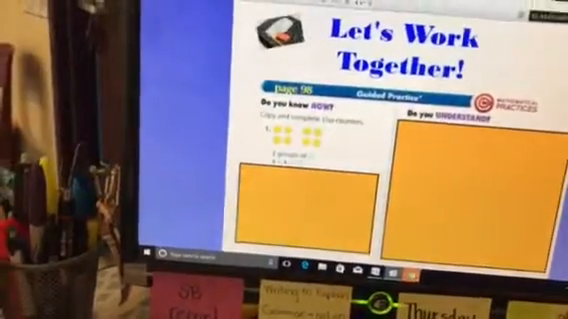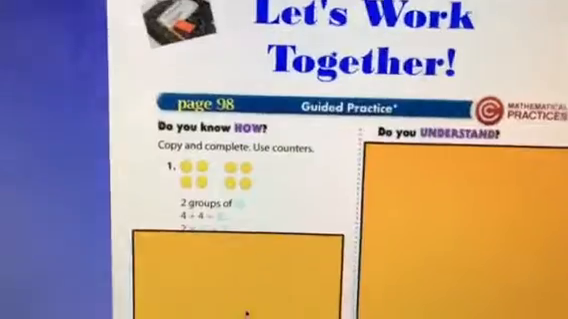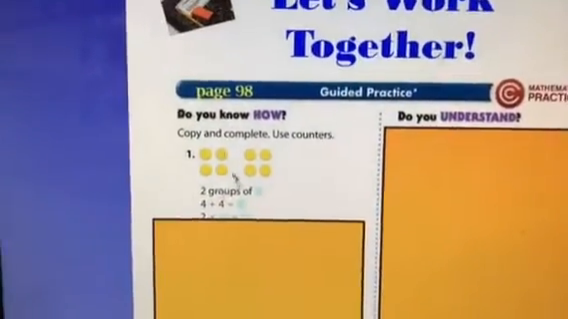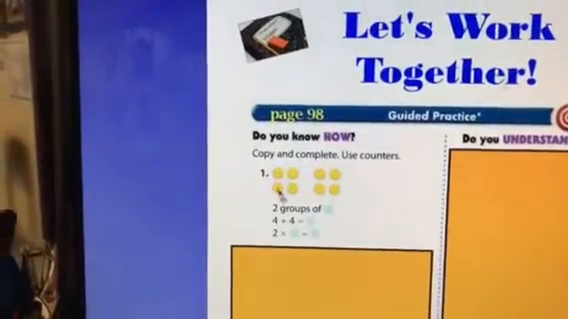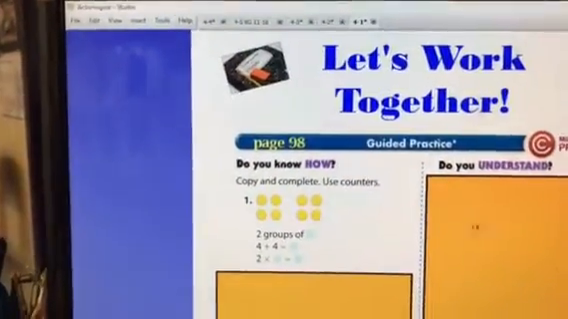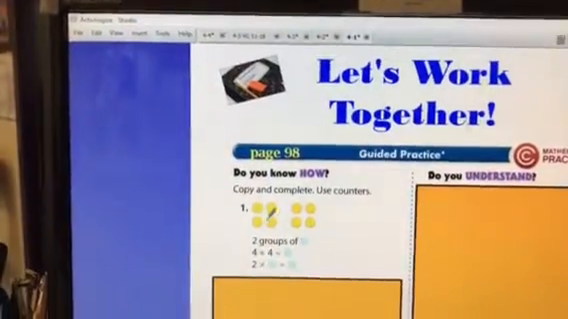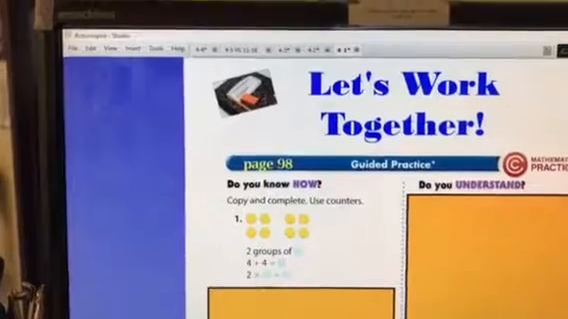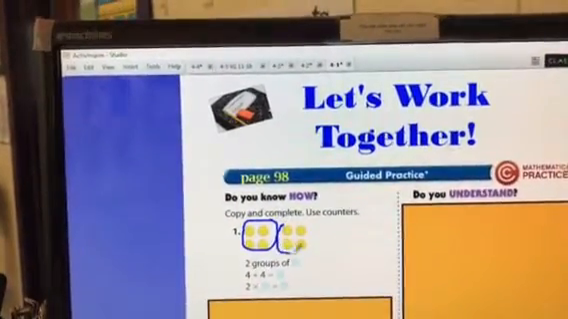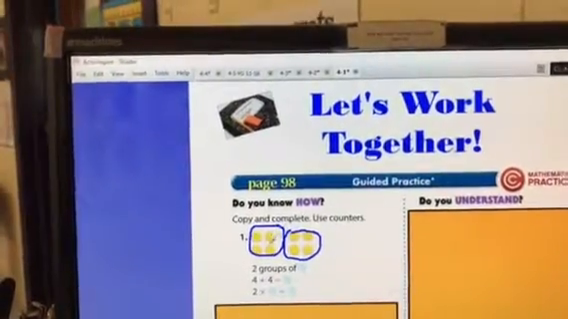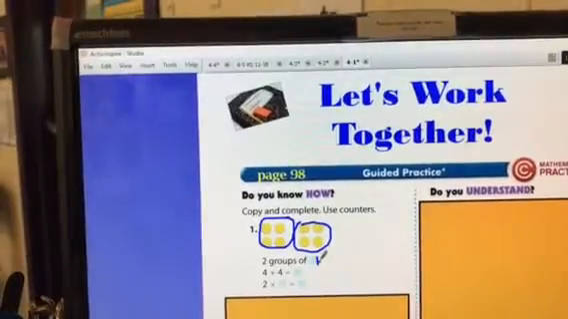And then we did our learning bridge. And then we did some guided practice problems. So we said to copy and complete, use counters. So what the students had to do was count all of the counters here and then answer, fill in the blanks down here. So this is 2 groups of what number? So here's a group, here's a group. So I could see that in each of my group, which they both have to be equal, it's 2 groups of 4.